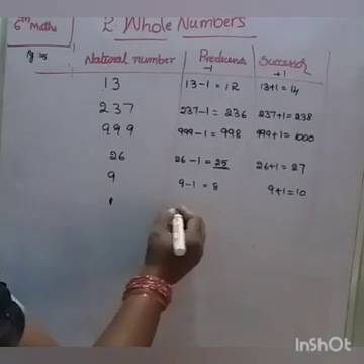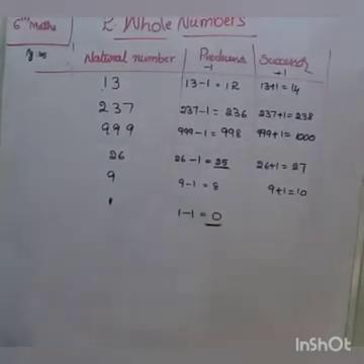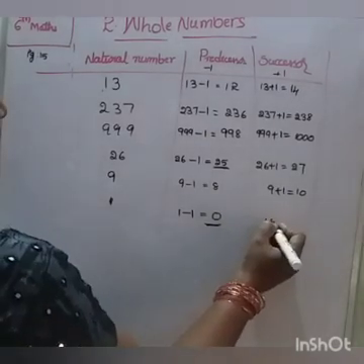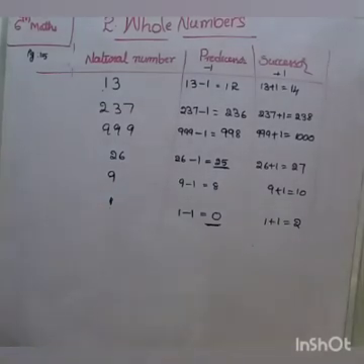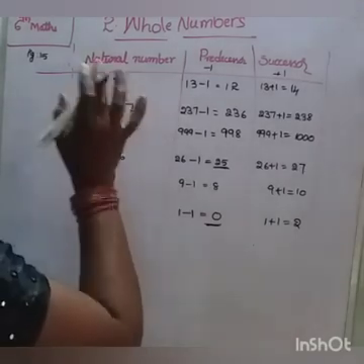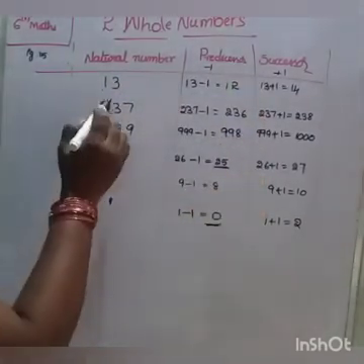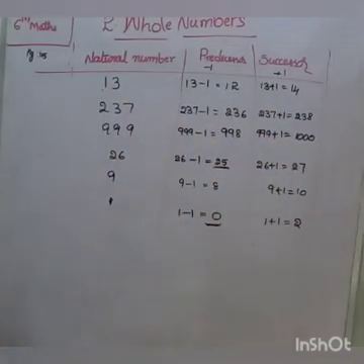Number 1. 1 minus 1 equal to 0. 0 is the predecessor of 1. Next, 1 plus 1 equal to 2. 2 is the successor. This is how we find the predecessor and successor. When we subtract 1, we get the predecessor. When we add 1, we get the successor.